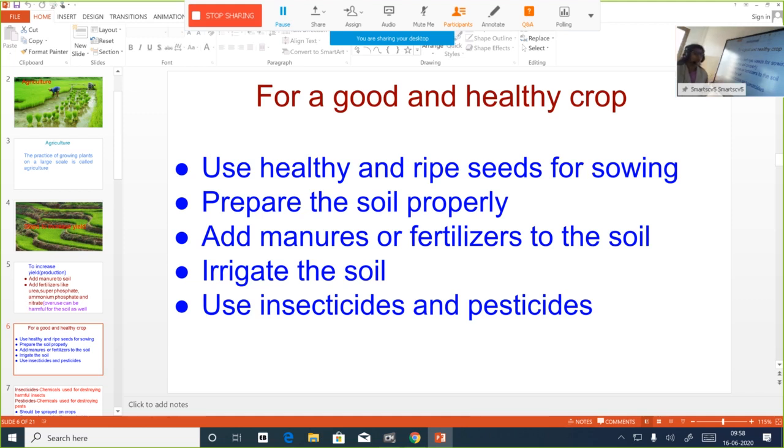So I'll read the steps from the beginning. The first thing to do is what? Selecting healthy and ripe seeds. Next, the soil is to be prepared. Before the sowing process, the soil is to be prepared either by plowing, or in some areas it has to be leveled. For example, if you're planning to cultivate on hill slopes, the area that you're going to plant should be leveled. Then, make the soil more fertile by adding manures or fertilizer. Then you have to irrigate the soil.